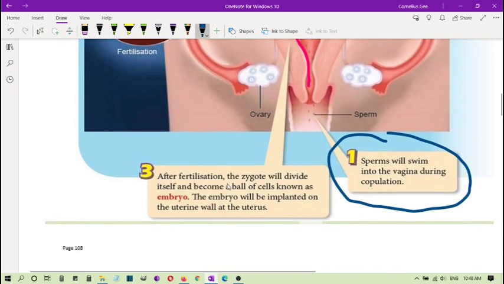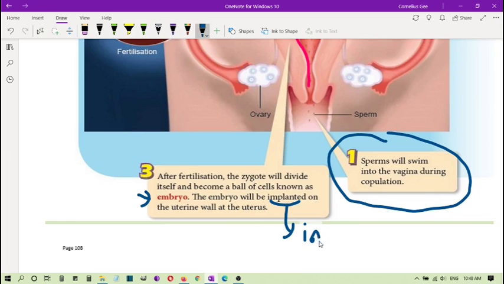After fertilization, the zygote will divide itself and become a ball of cells known as the embryo. So you can see there are many stages. The embryo will be implanted on the uterine wall at the uterus. This process is also called implantation.